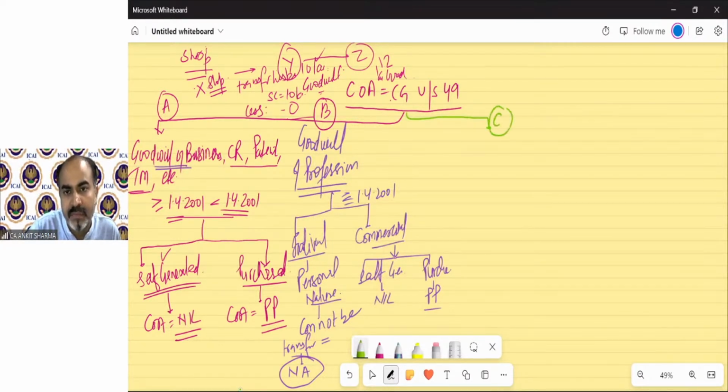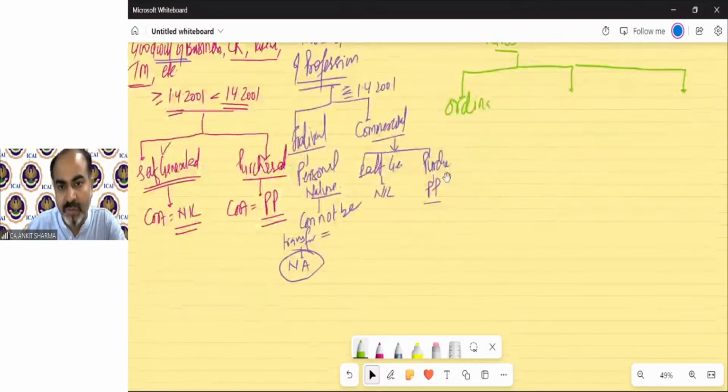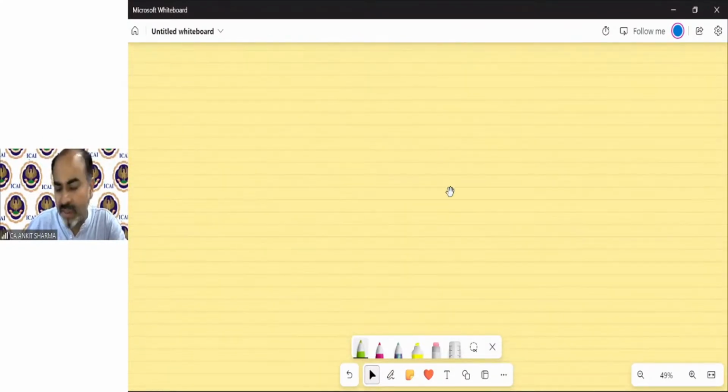Case C. Now case C is regarding shares. And we are talking about three different kinds of shares. It says ordinary share. I think we need a separate place for this. So I am solving C on a separate part. So C is for shares.